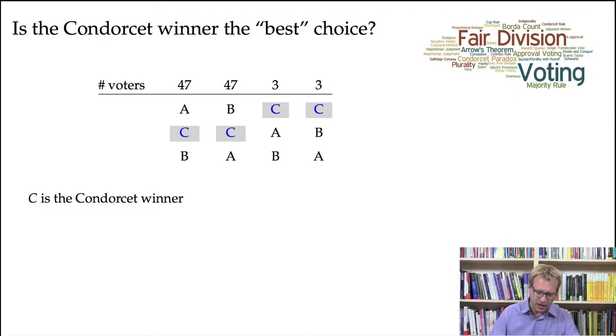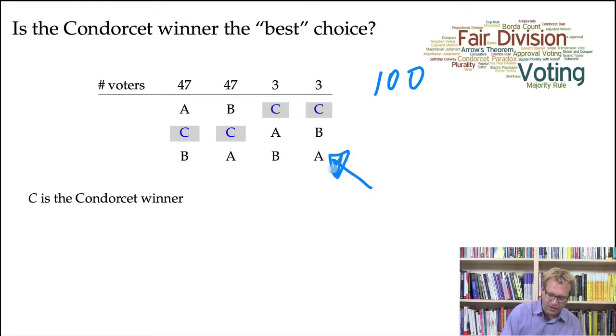So let's start by looking at an example. This is an example of 100 voters. If we look at the election data, these are the rankings we've collected from all 100 voters. We see that 94 people rank A first or B first, and they're split between A and B. In the head-to-head election of A versus B, it's completely split. But A and B have overwhelming support of the population. So 94 people rank either A first or B first.